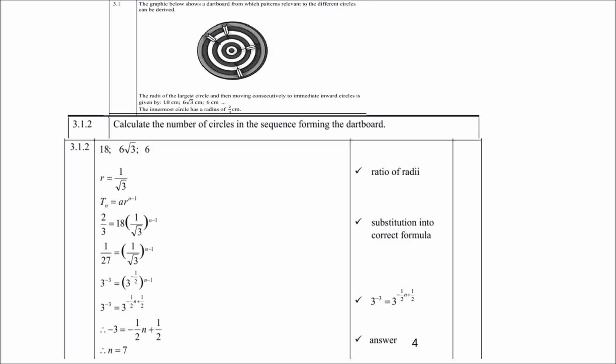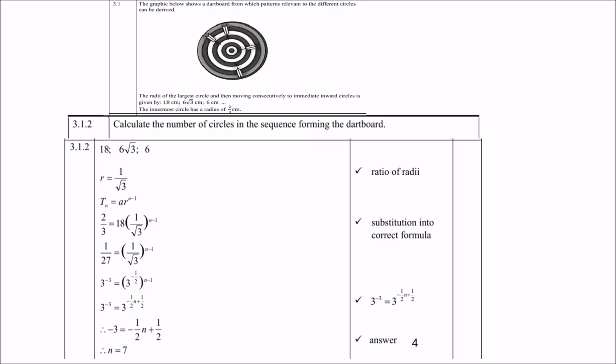Then we do our substitution, right? So it's 2/3 equals 18, times 1 over square root 3 to the power n minus 1. And of course, next we can divide by 18 on both sides to get rid of the 18.